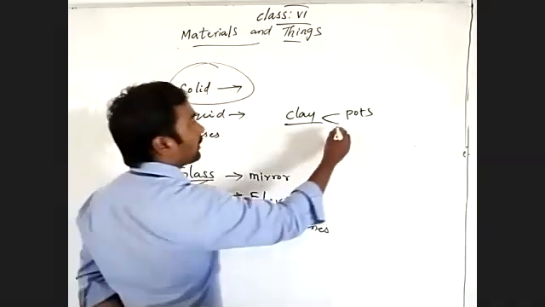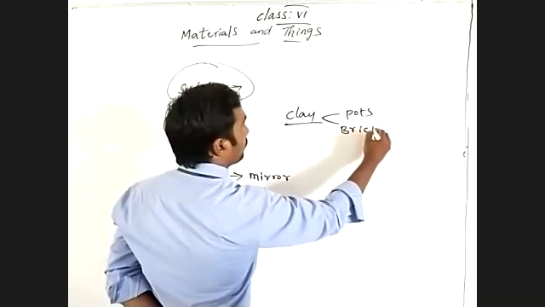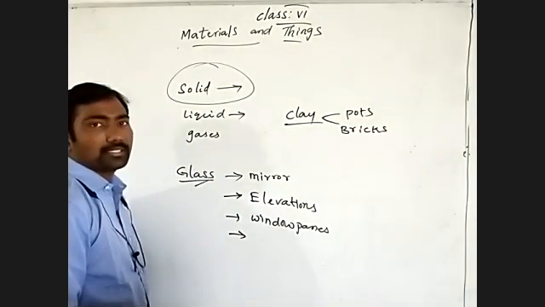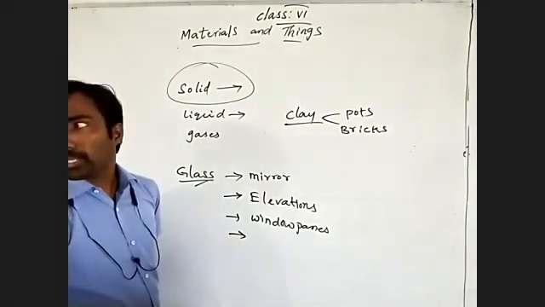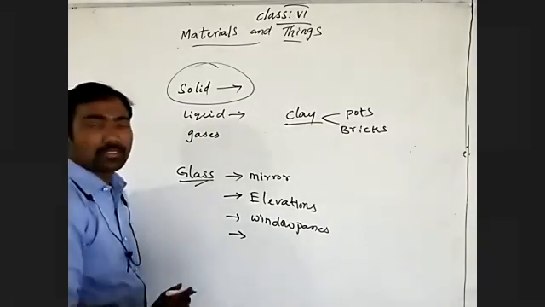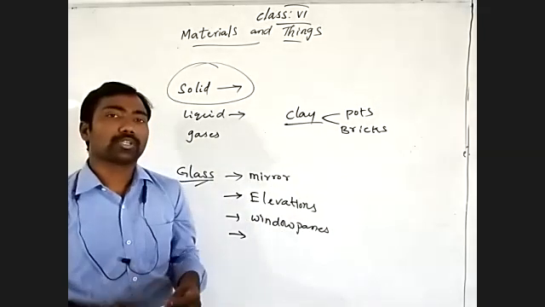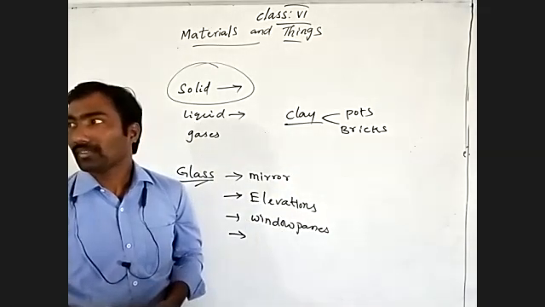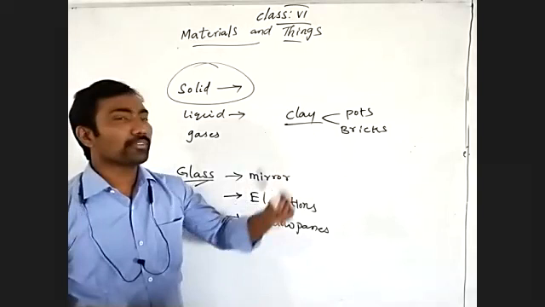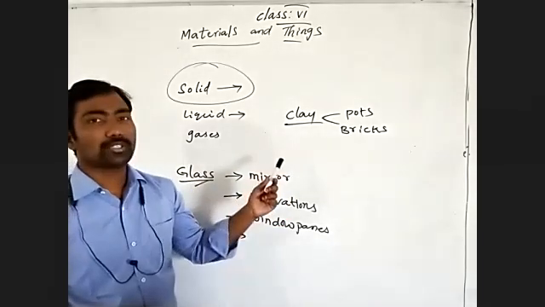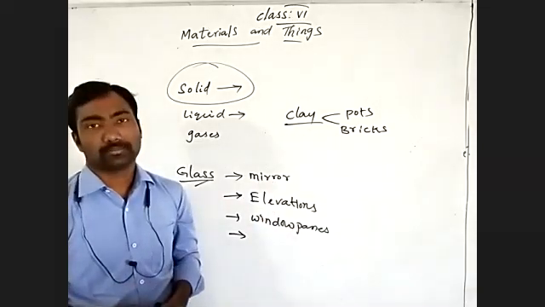And also we are preparing bricks for construction. Is it or not? And also by using clay we prepare different kitchenware, cooking ware. See, by using a single type of material, we are preparing different things.